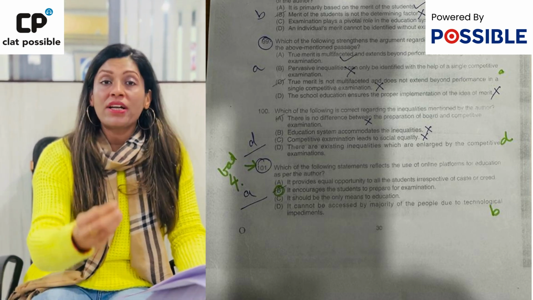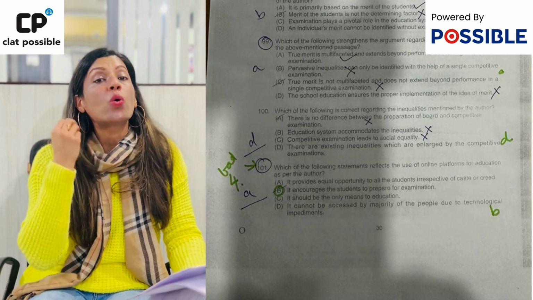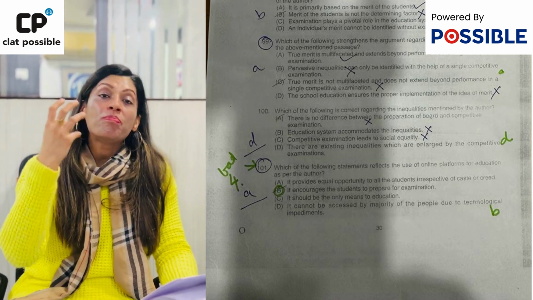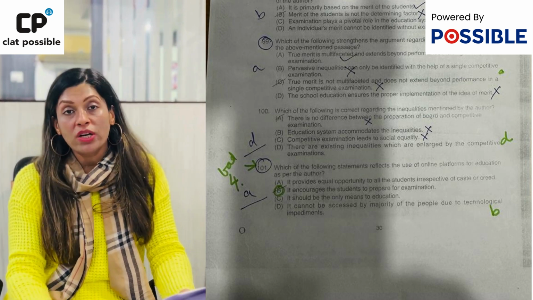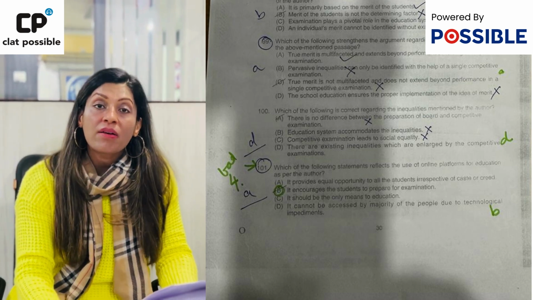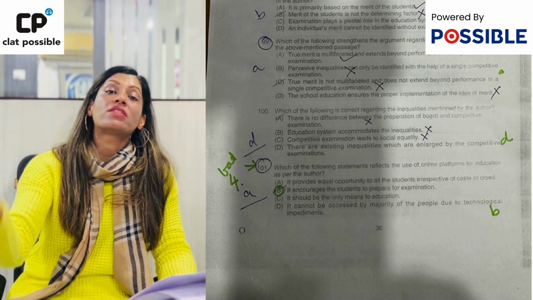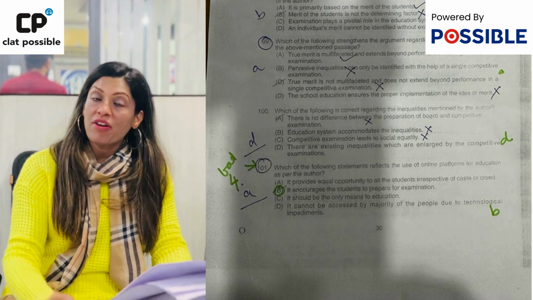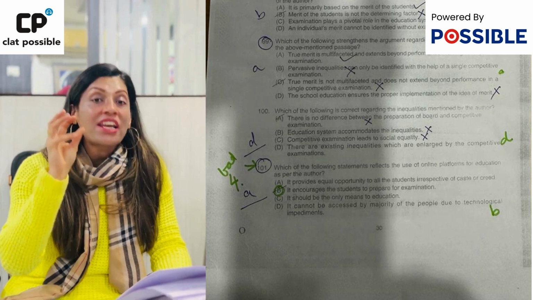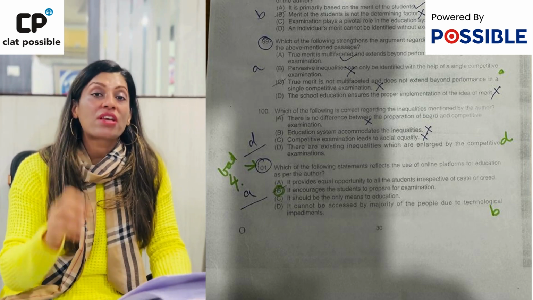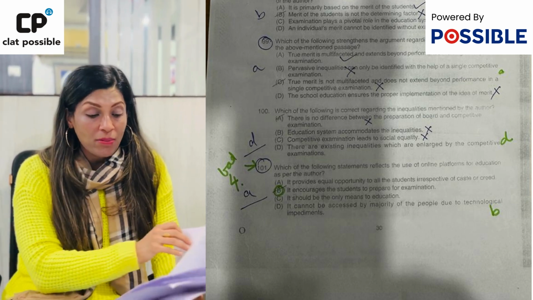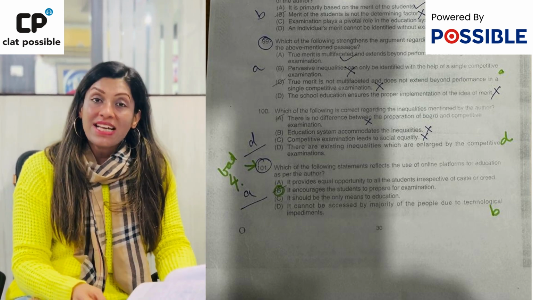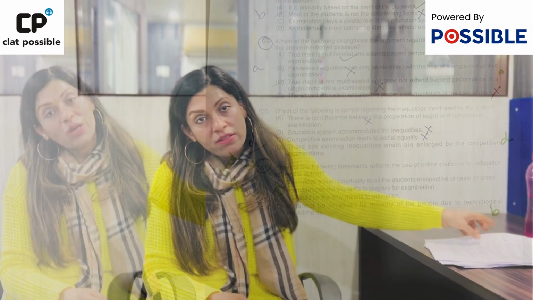So encouragement nowhere is warranted here. It is only providing a platform which may be inaccessible to some students, A, because coaching is not in the area where they live, versus issues regarding their class, caste or creed, working away from home. So encouragement as a word which is given in option B does not seem like a good answer for such a question.